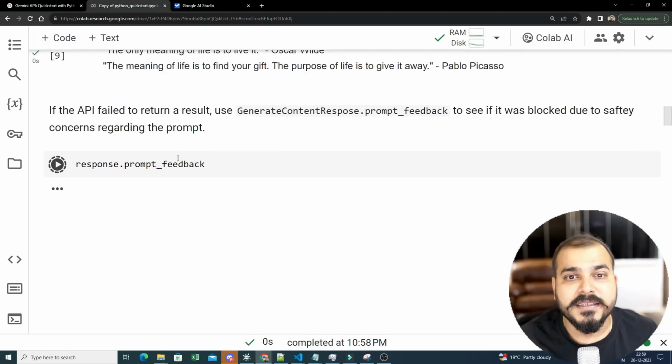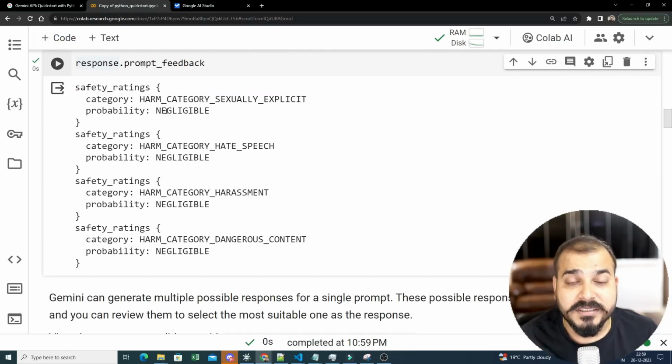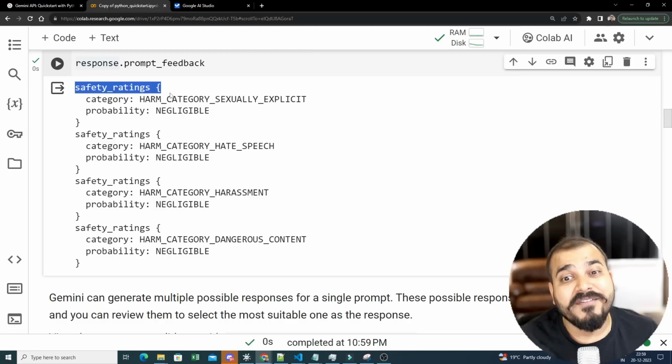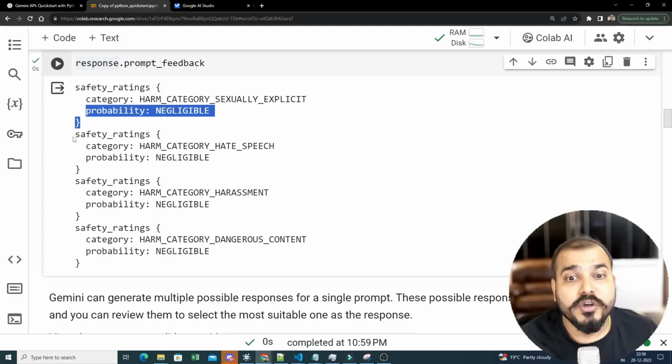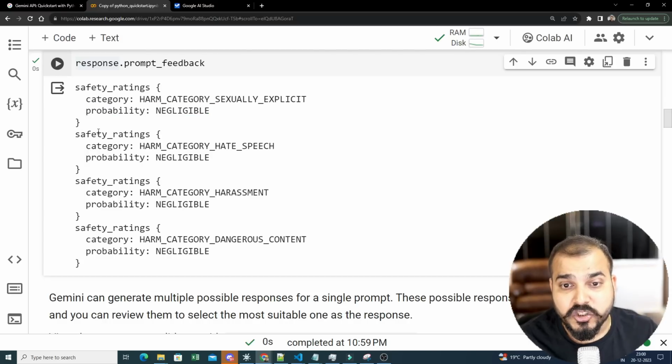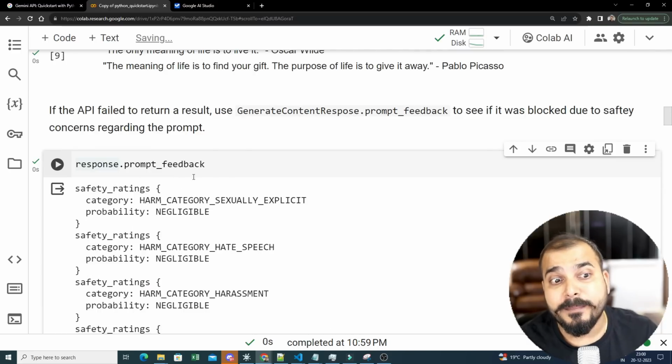When I execute this, I also have all these features coming up. This information in the response: safety rating, category, harm category, sexually explicit, probability negligible. So you can see it is categorizing based on these four important categories, whether it is hate speech, harassment, or dangerous content. And here you can see it is also giving that particular feedback.